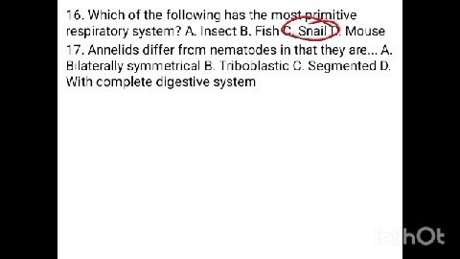Annelids differ from nematodes in that, well, they are both bilaterally symmetrical. Well, triploblastic is not what differentiates them. Both are with complete digestive systems. What differentiates annelids from nematodes is the fact that annelids are segmented. The body is made up of several segments.